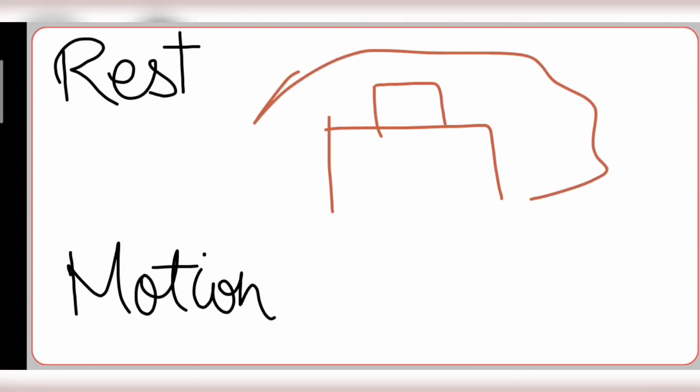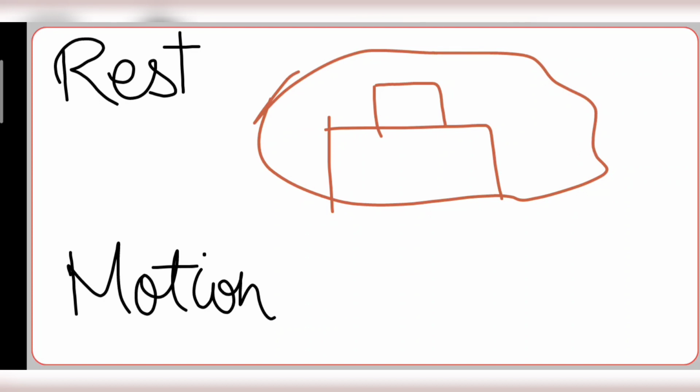Rest. An object is said to be at rest if it does not change its position with respect to its surrounding with the passage of time. For example, a book lying on a table. The book is lying on the table, it is at rest. It is not moving with respect to its surrounding. When it's motion, an object is said to be in motion if it changes its position with respect to its surrounding with the passage of time.